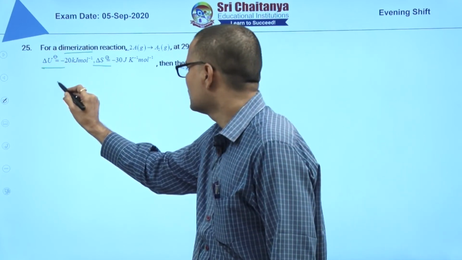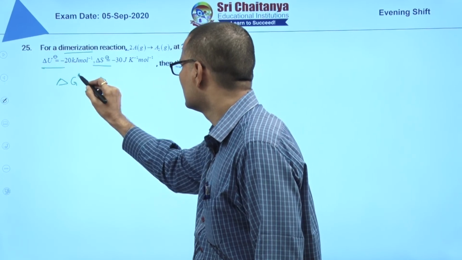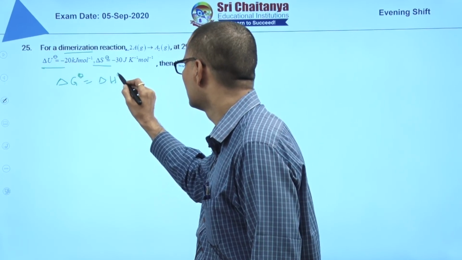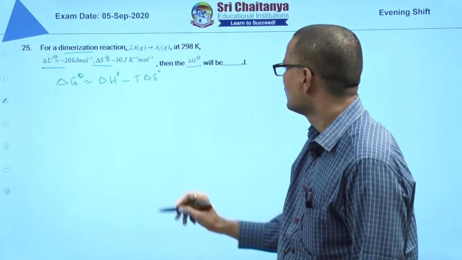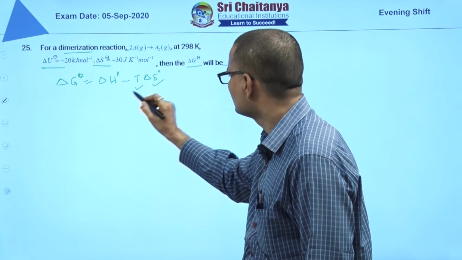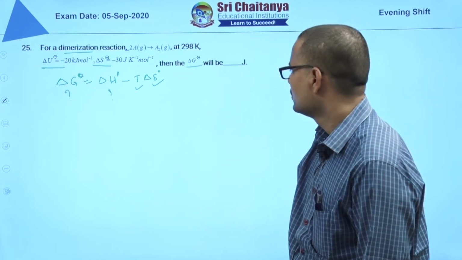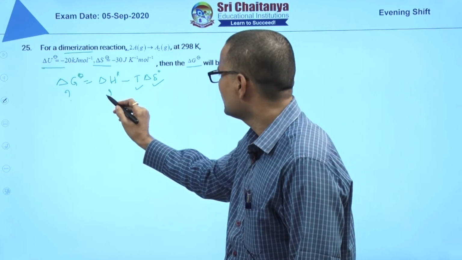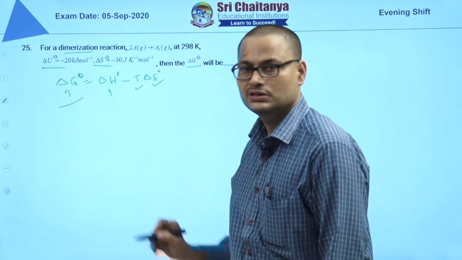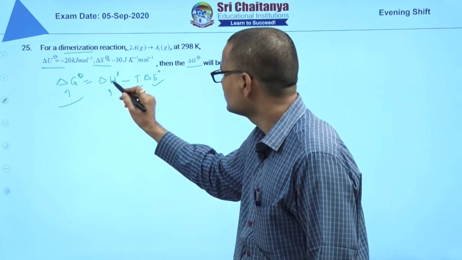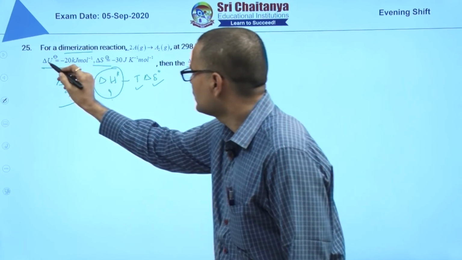So you know delta G naught is equal to delta H naught minus T delta S naught. Delta S naught is given, temperature you know, but delta H naught you have to find. Without delta H naught you cannot find delta G naught, right? How can you get delta H naught? Delta U naught is given.